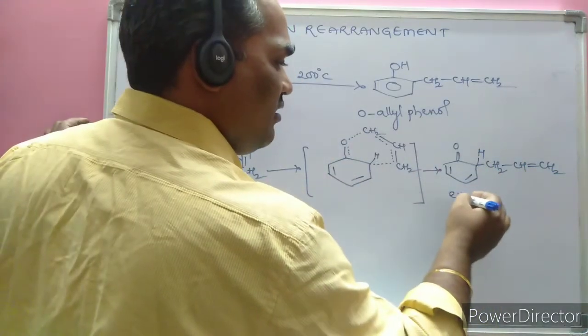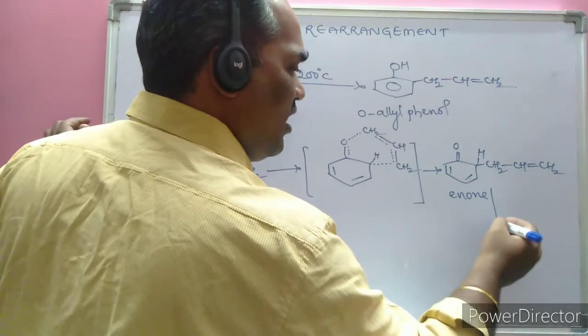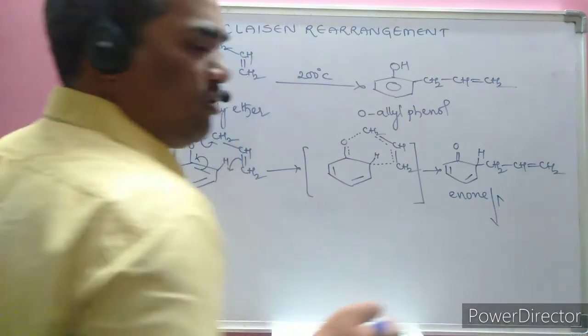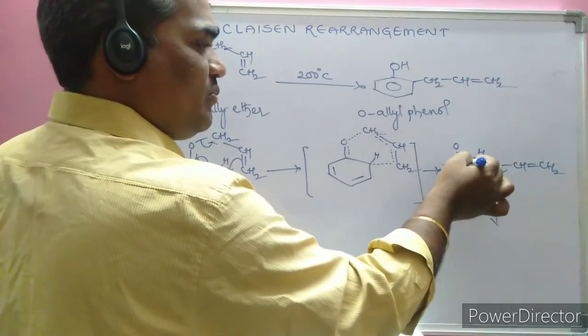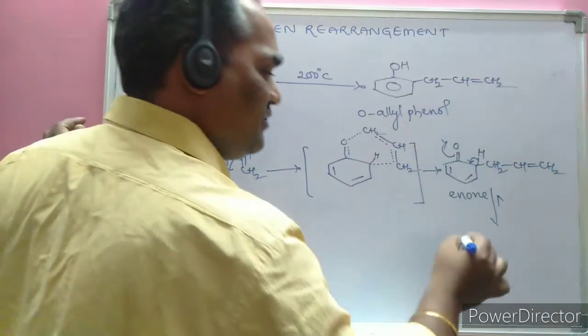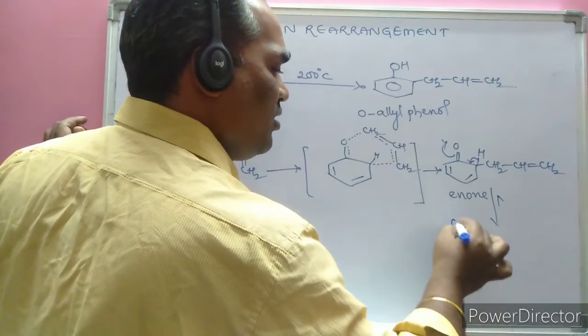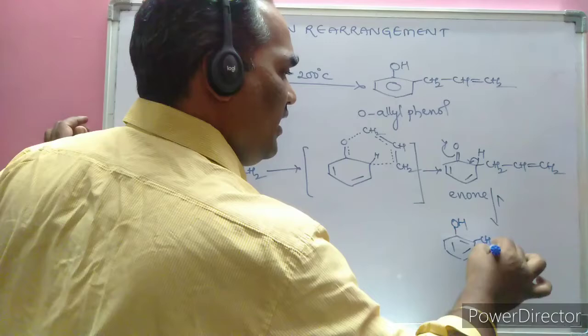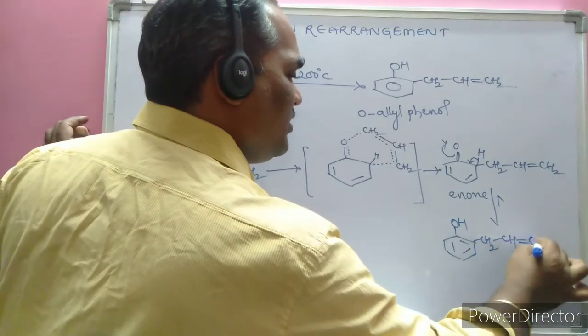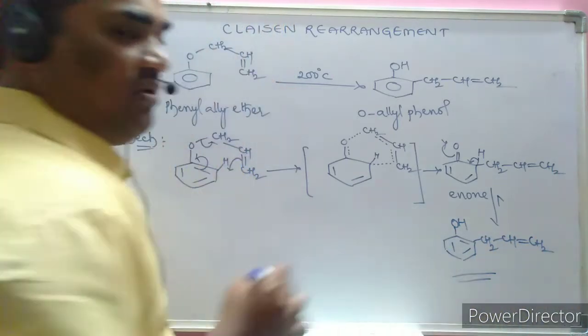This we call an enone. The enone undergoes keto-enol tautomerism, with replacement of the hydrogen atom. As a result, the allyl group is substituted at the ortho position, which is the major product.